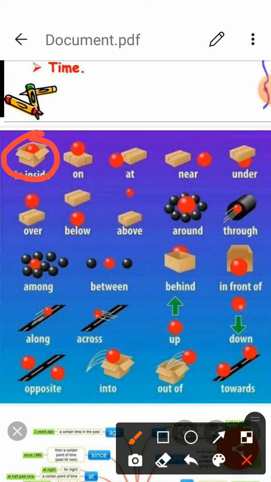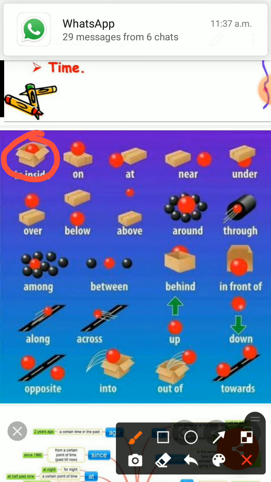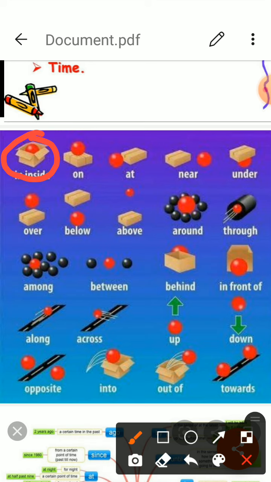Second one is at. It is used for a point in the open space. The boy is standing at railway platform. The ball is placed at the floor. Okay, in the open surface when the thing is placed at a particular point.